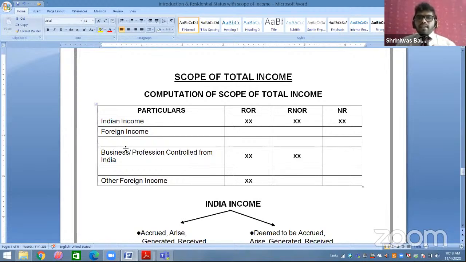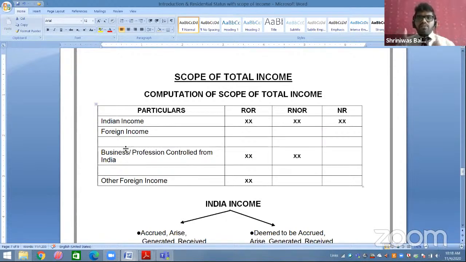Okay. Then other than this, all types of foreign income will be called other foreign income, which will be taxable only and only for ROR. For example, I am working in Nepal and receiving salary in China. No connection with India, foreign income. Is anything mentioned about control from India? Not mentioned. So that is your other foreign income, taxable only and only in ROR.